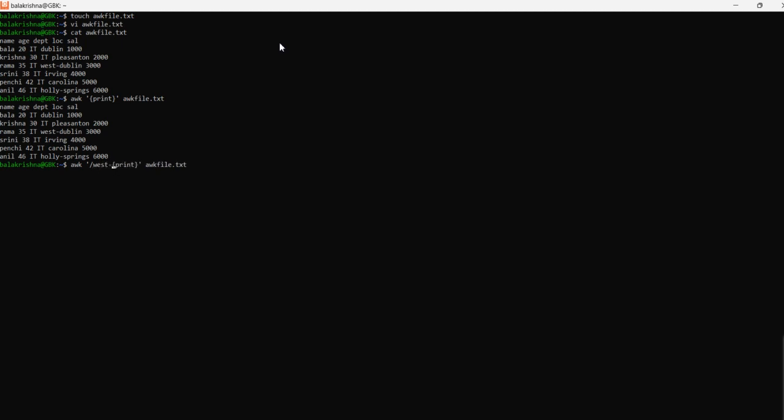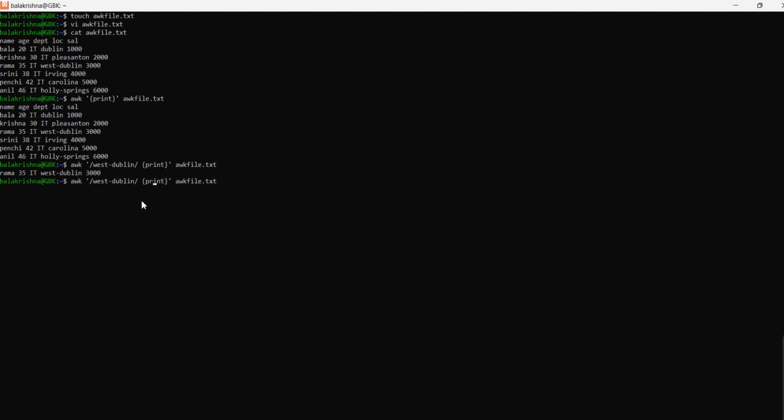Let's take West Dublin. Just take two forward slashes. Within the two forward slashes, specify the string which you would like to retrieve out of all the lines, and then print, let it be as it is, and then the file name. Now let's hit it. This should return only the line which holds West Dublin. See, it has returned the West Dublin line. This is the only line which holds West Dublin.